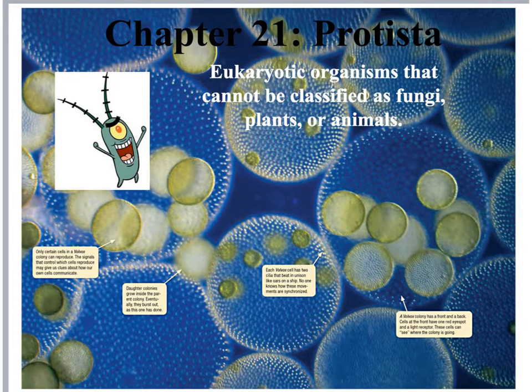The last two organisms we're going to cover in this unit are Protista and fungi, and we're going to start with Protista. Protista are eukaryotic organisms that can't be classified as fungi, plants, or animals. So they're kind of just their own thing, and they don't fit in any other category.